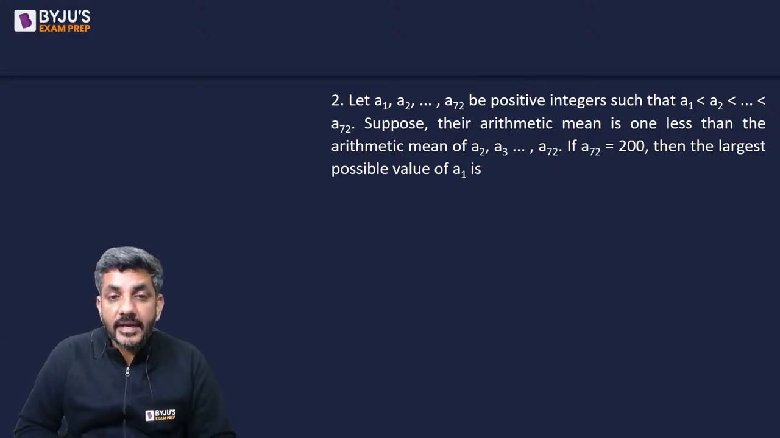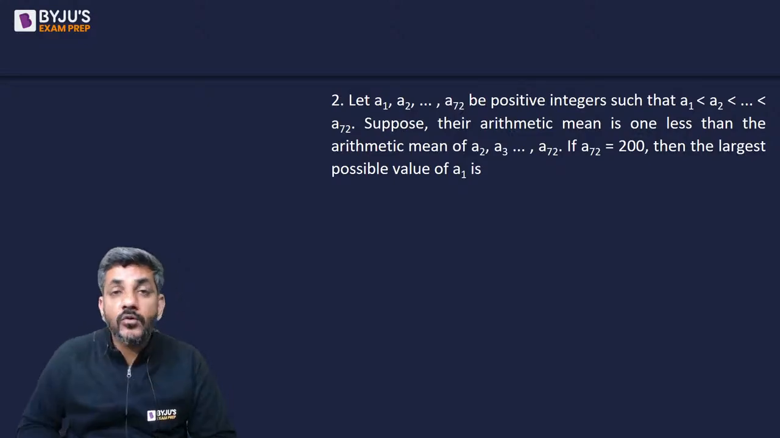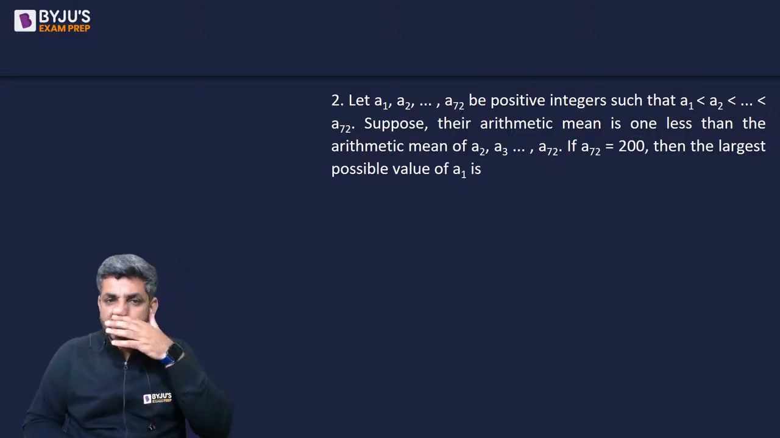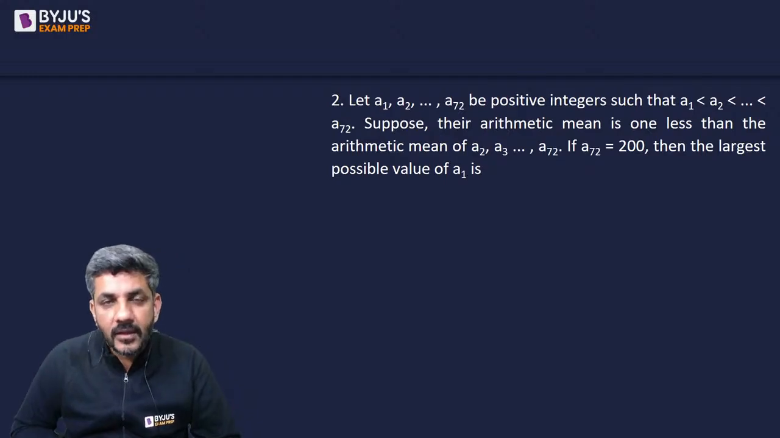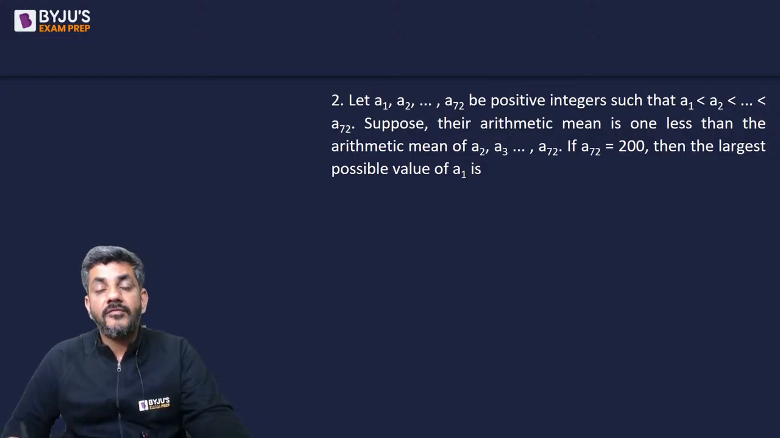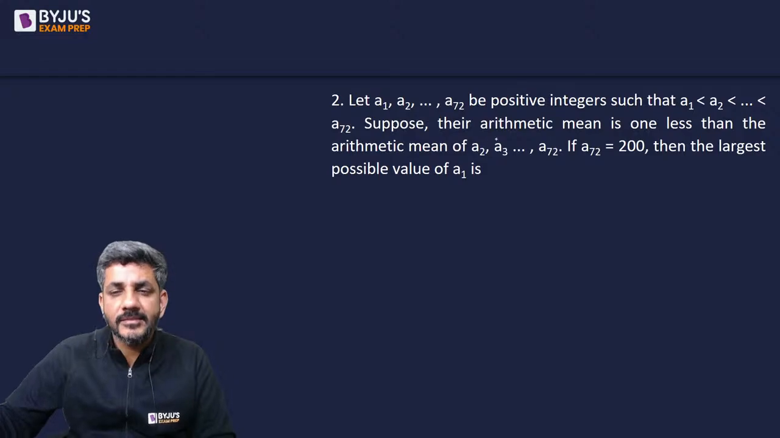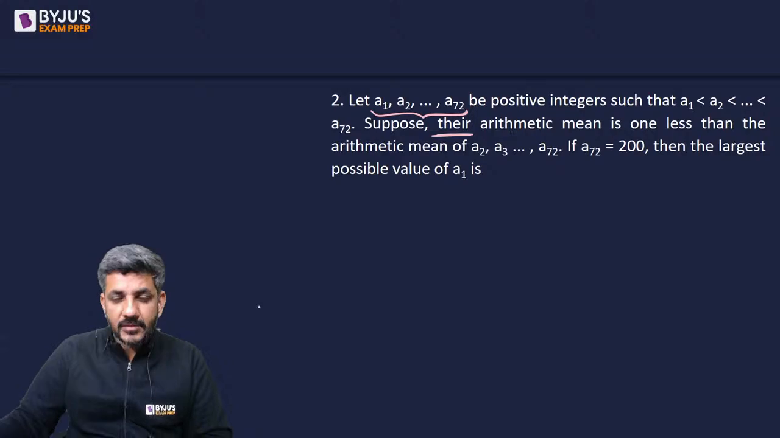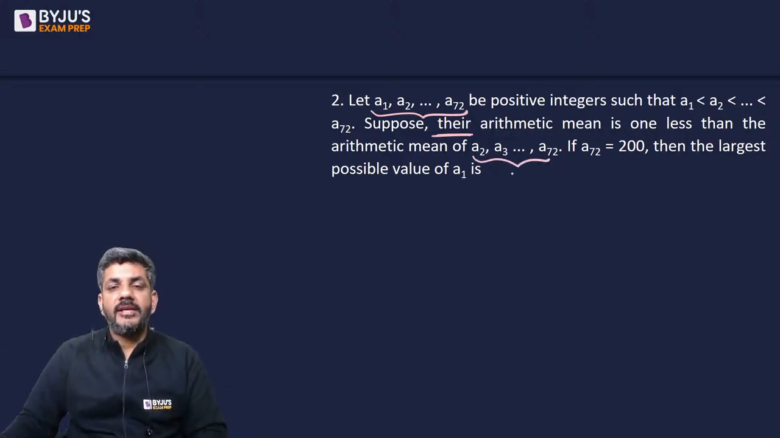Let a1, a2, a3 up to a72 be positive integers such that a1 is less than a2, which is less than a3, and so on and so forth up to a72. Suppose their arithmetic mean is 1 less than the arithmetic mean of a2 to a72, and a72 is 200, then the largest possible value of a1 is what? Let's start doing it. He says their arithmetic mean, their means of all of them, their arithmetic mean is 1 less than the arithmetic mean of a2 to a72.